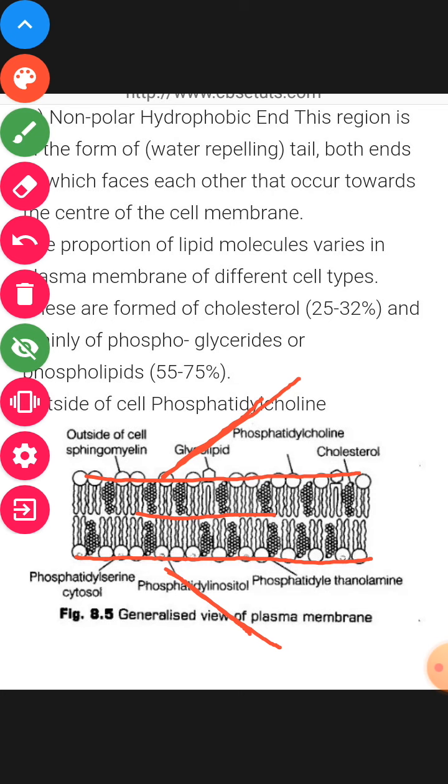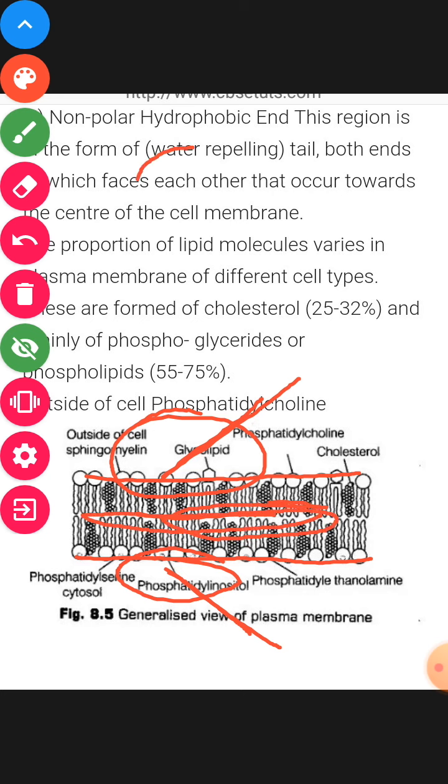Lipid is present on both sides of the plasma membrane, in the form of a hydrophilic head end. One end is hydrophilic, in the form of a head, and the second one is the hydrophobic end.